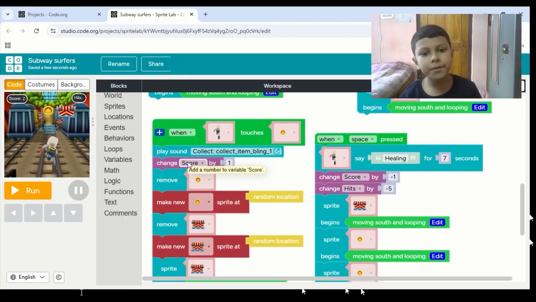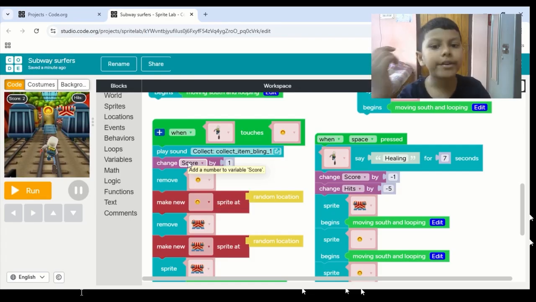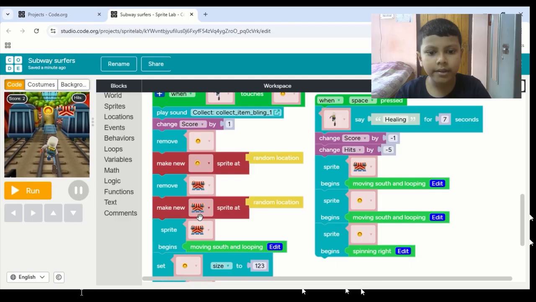But what are we doing? We are not actually collecting the coin, we are removing the coin. But you might be thinking that if we are removing the coin, how are we getting the other coins? We are removing the coin, then again making a new sprite which is the coin at random locations. Like this is possible.